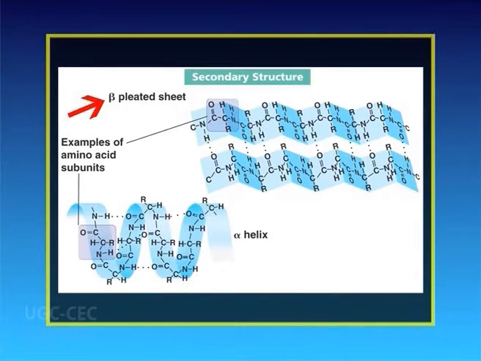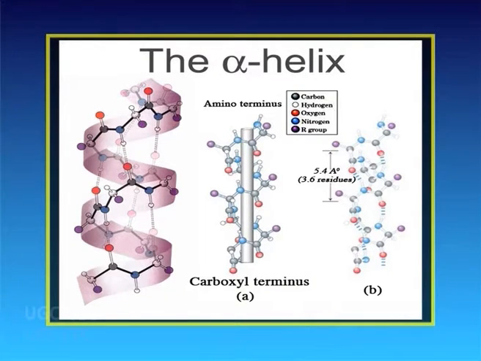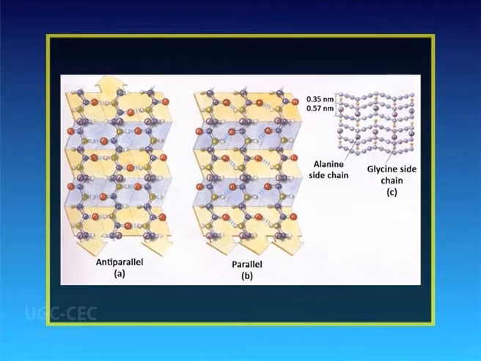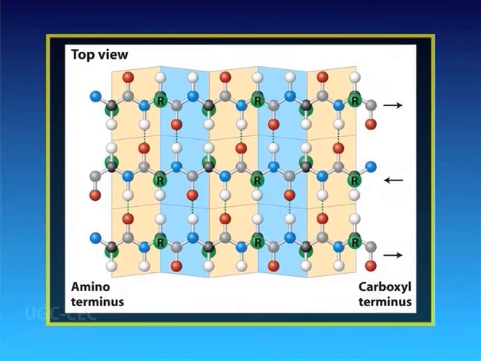Now, first of all, the alpha helix. The alpha helix is a rigid rod-like structure that forms when a polypeptide chain twists into a helical conformation. The alpha helix can be either right-handed or left-handed. Beta pleated sheet or beta structure. Beta pleated sheets form when two or more polypeptide chain segments line up side by side. Each individual segment is referred to as beta strand. Rather than being coiled, each beta strand is fully extended.